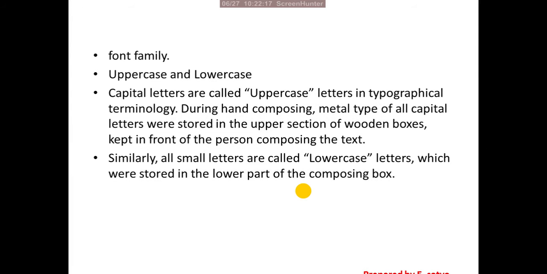So here, font family. We use different font families, that is uppercase and lowercase. Capital letters are called uppercase letters in typographical terminology during hand composition. Metal type of all capital letters were stored in the upper section of wooden boxes, kept in front of the person composing the text. Similarly, all small letters are called lowercase letters, which were stored in the lower part of the composing box.